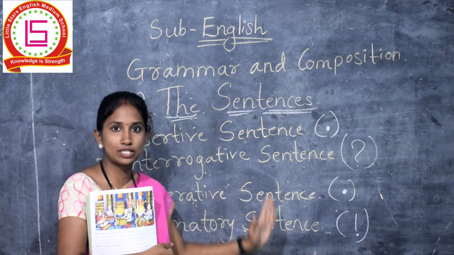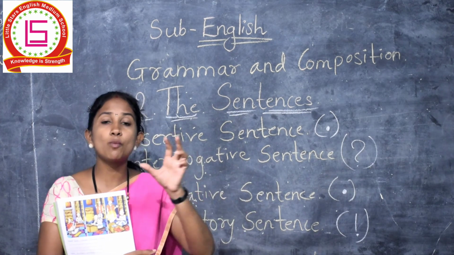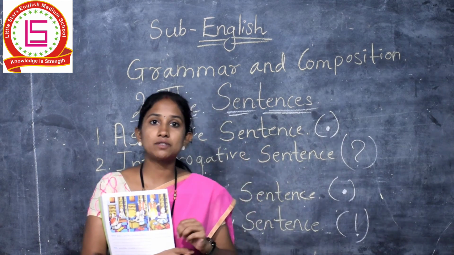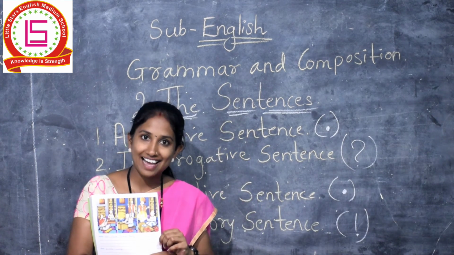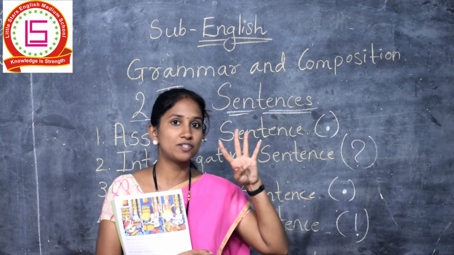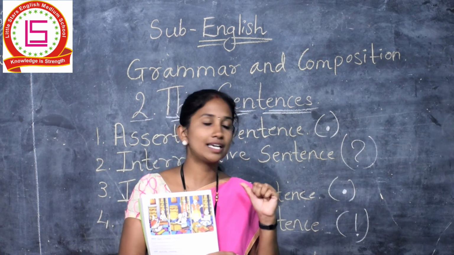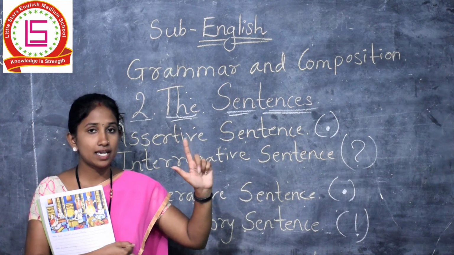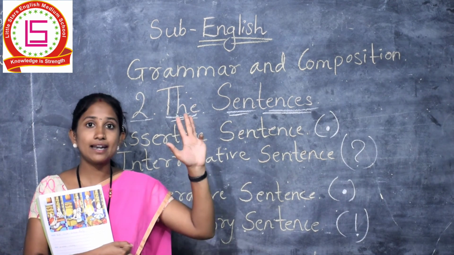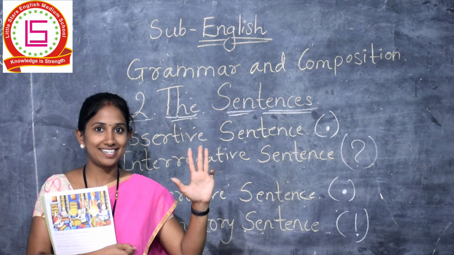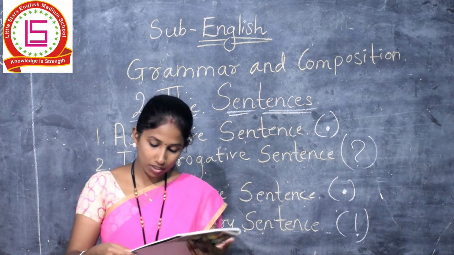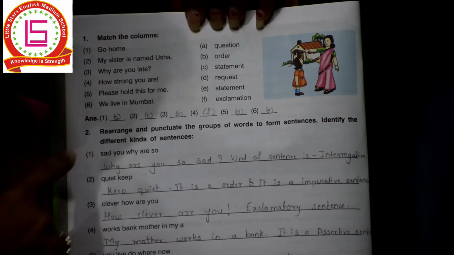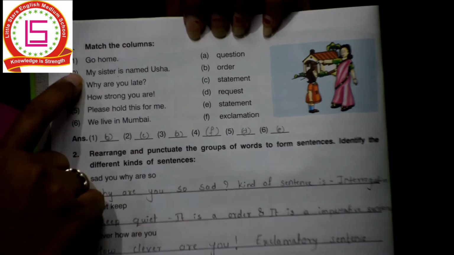So we will revise once more. A sentence is a group of words which make sense. Okay? There are how many types of sentences? Yeah, very good. There are 4 types of sentences. Now tell me which are they? Assertive sentence, interrogative sentence, imperative sentence, and last is exclamatory sentence. Very good. Okay. Now turn the page. Page number 6. See our first question.